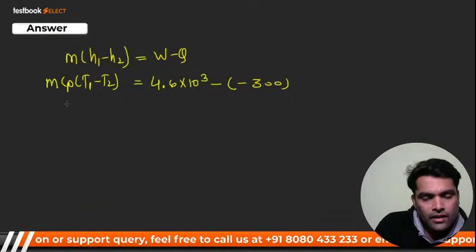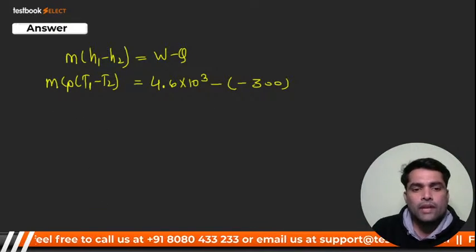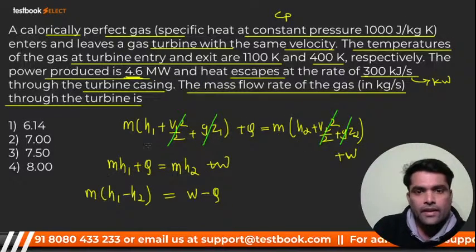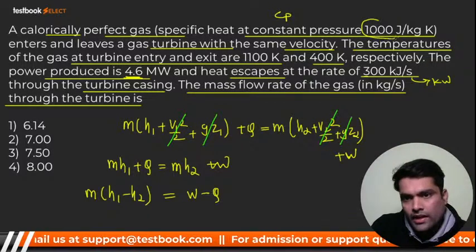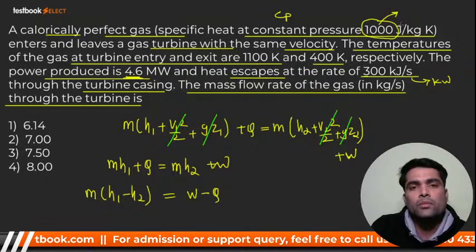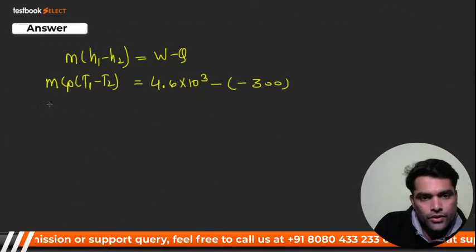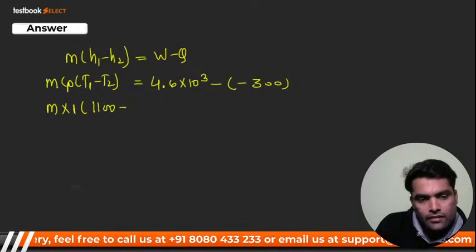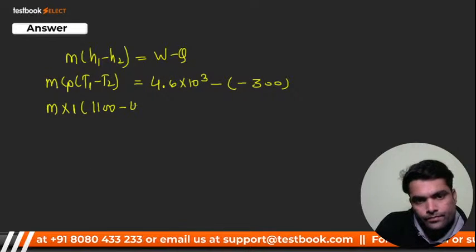And what will be the Cp value? It is given in the question as 1000 joule, but you can convert it into kilojoule by multiplying by 10 raised to power minus 3. That will be 1. So we have to find out the mass. T1 is 1100, and T2 is given, that is 400.